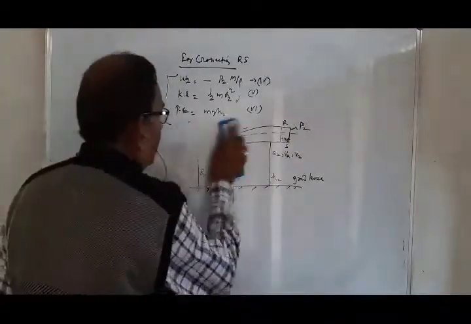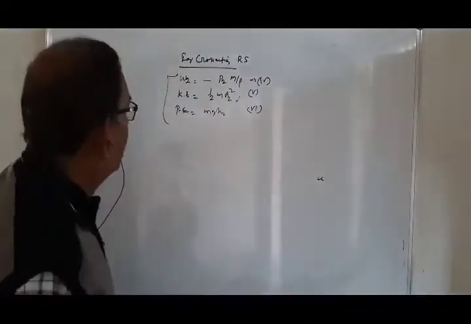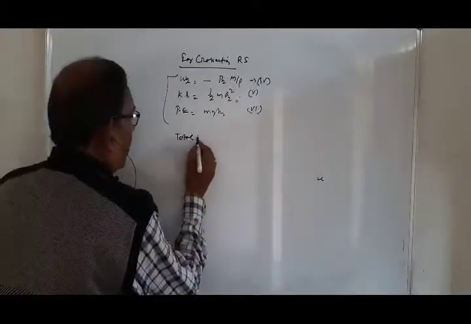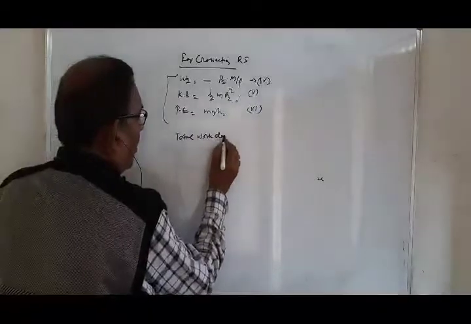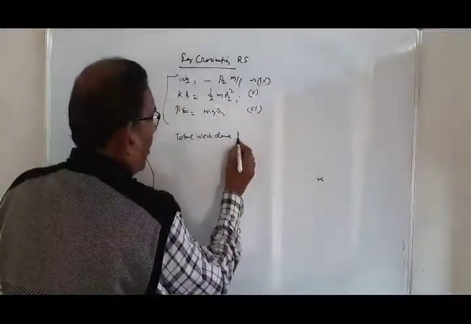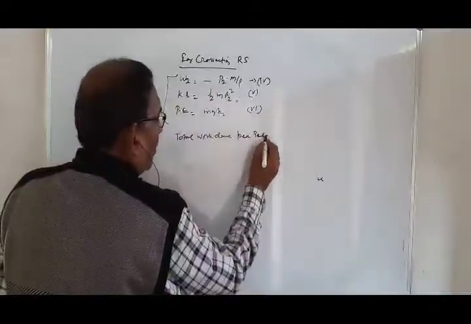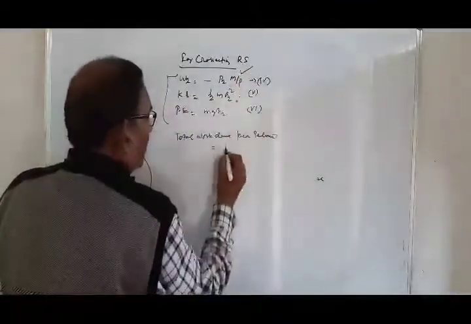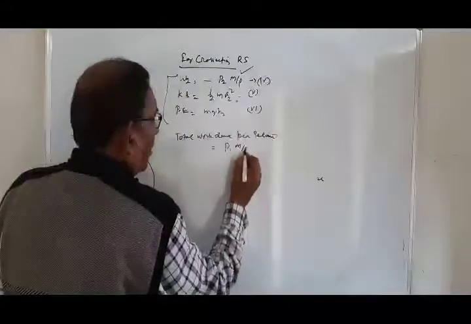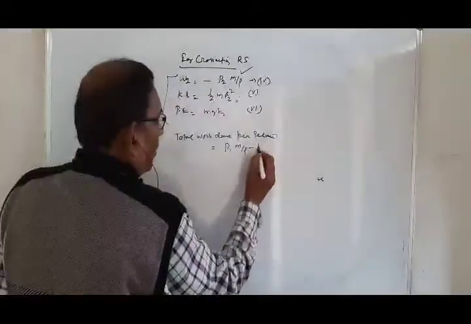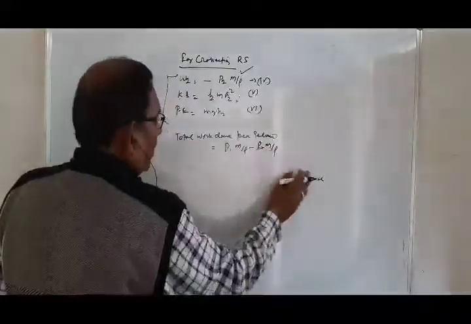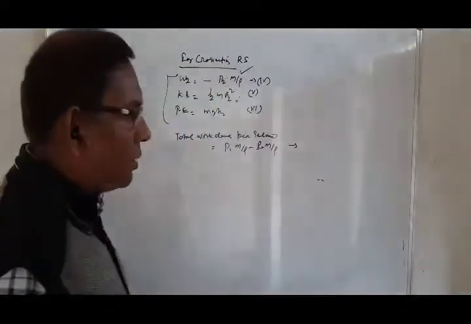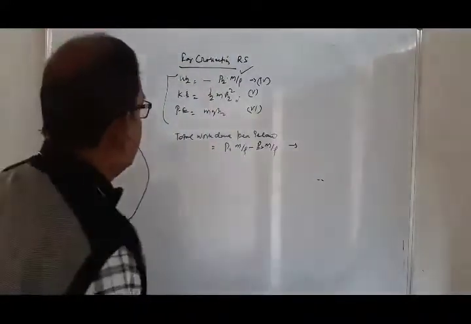Now the total work done per second is equal to P1 m by rho minus P2 m by rho, because it is a negative work done, the work done against the force.